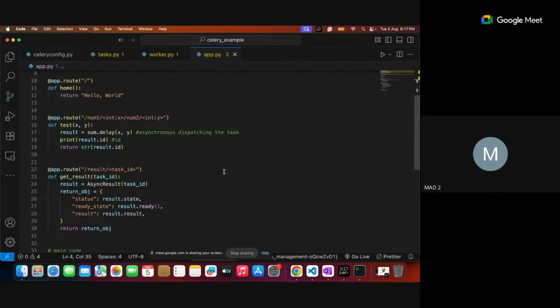No, WSL is more than enough. In WSL we exclusively start all the servers: Redis you need to start, Celery you need to start, Celery Beat you need to start. My app.py will be in Windows, and we are going to start Celery and Redis in WSL.